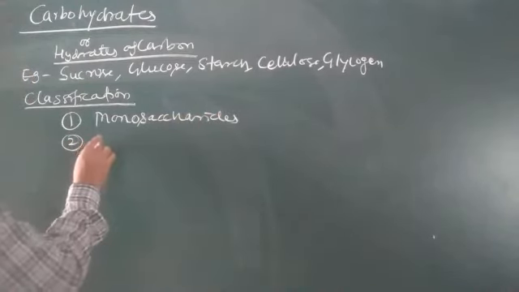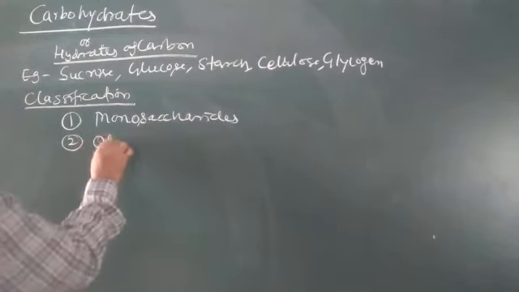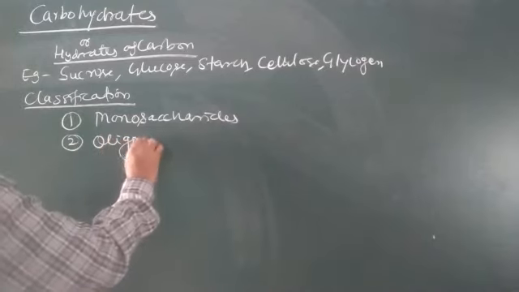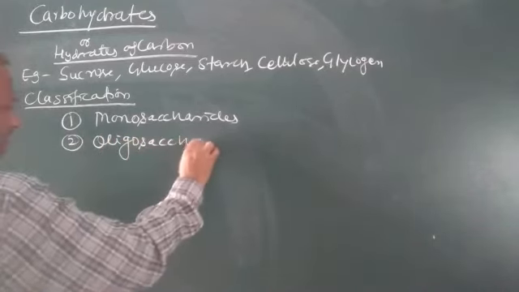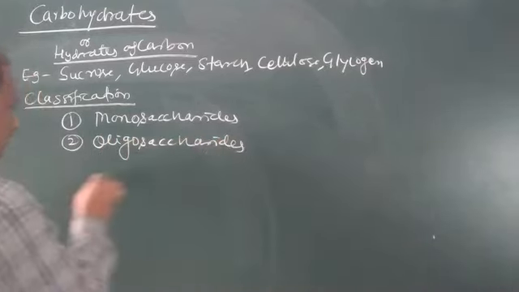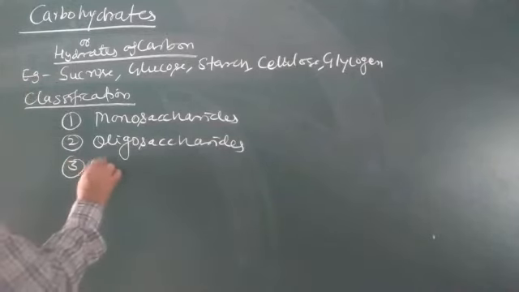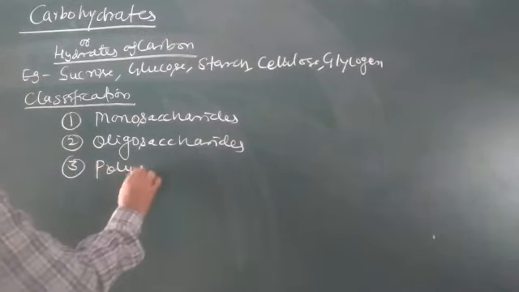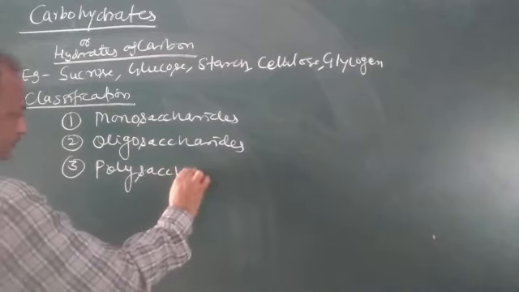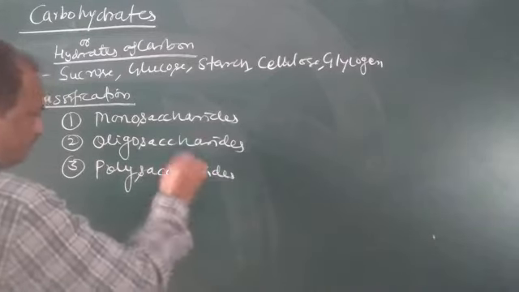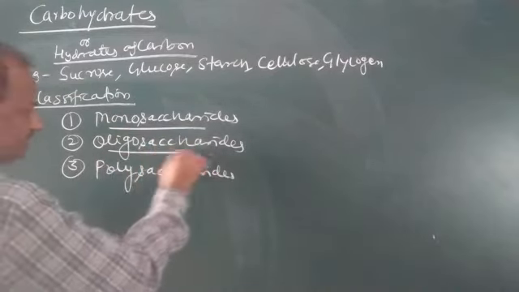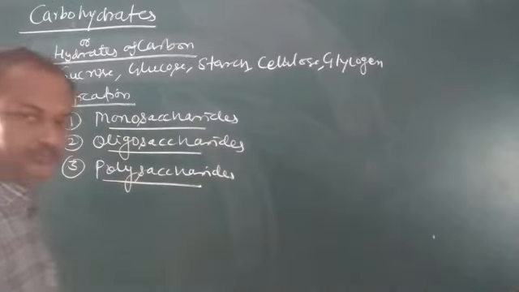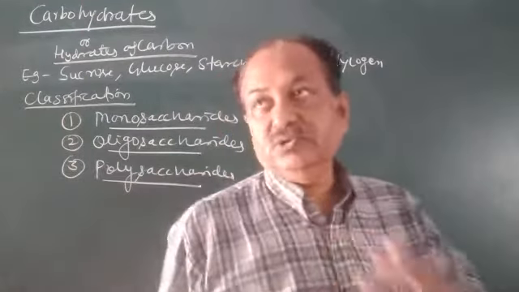Second is oligosaccharides. And third is polysaccharides. Monosaccharides, oligosaccharides, and polysaccharides.